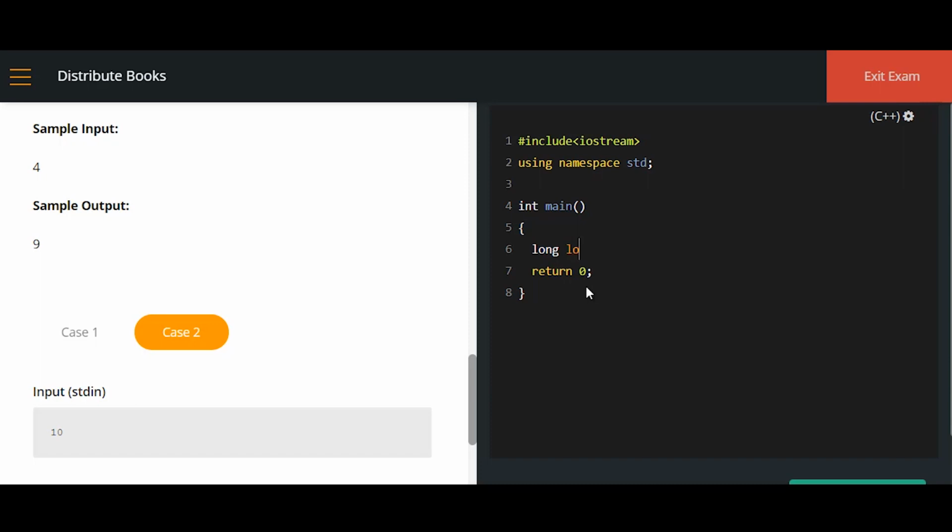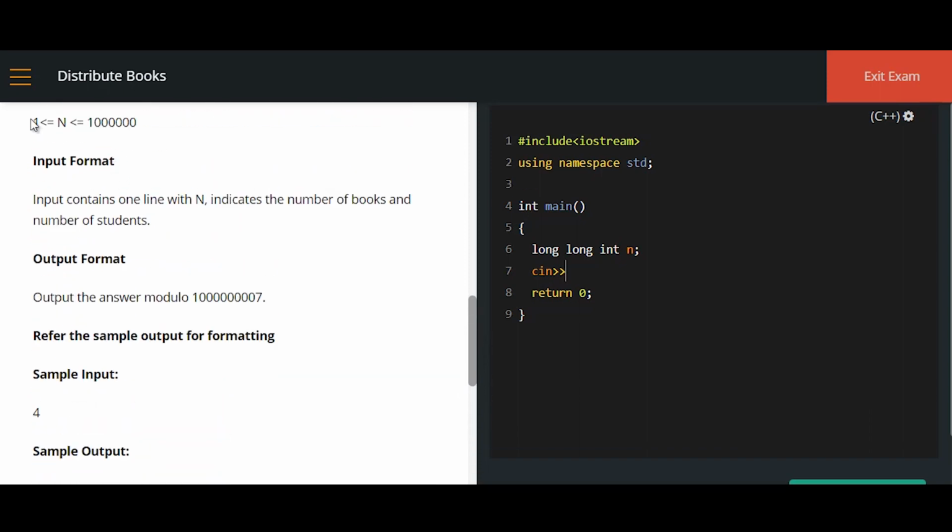So let me start with the program: long int n. The reason I'm taking it as long int n is that, as you can see, the n value can vary from 1 to 10 lakh, right? So I'm going to take it and check if n is greater than 0 and n is less than or equal to 10 lakh. If that is the case, I'm going to call the function, say fib.